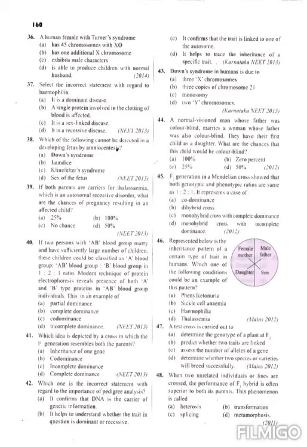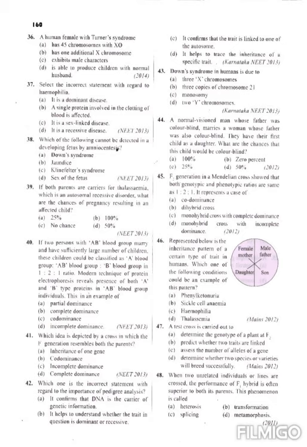Then the next question: which idea is depicted by a cross in which the F1 generation resembles both the parents? F1 resembles both the parents. Inheritance of one gene, co-dominance, incomplete dominance, complete dominance. Here the F1 generation resembles both the parents, so the option is B, that is co-dominance. Clear? Next question, question number 42.